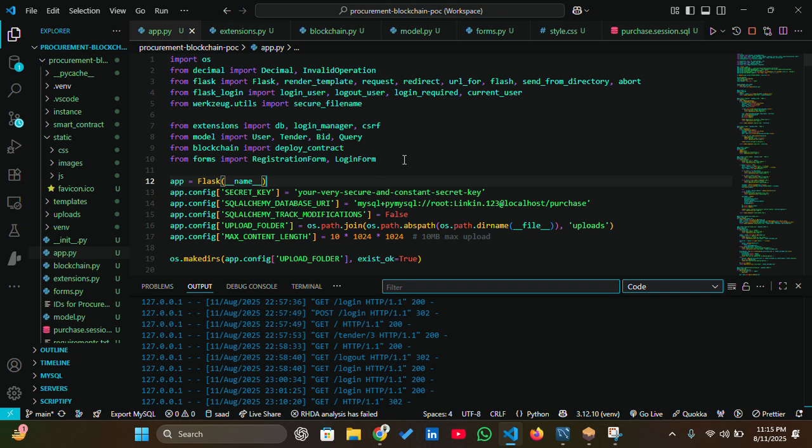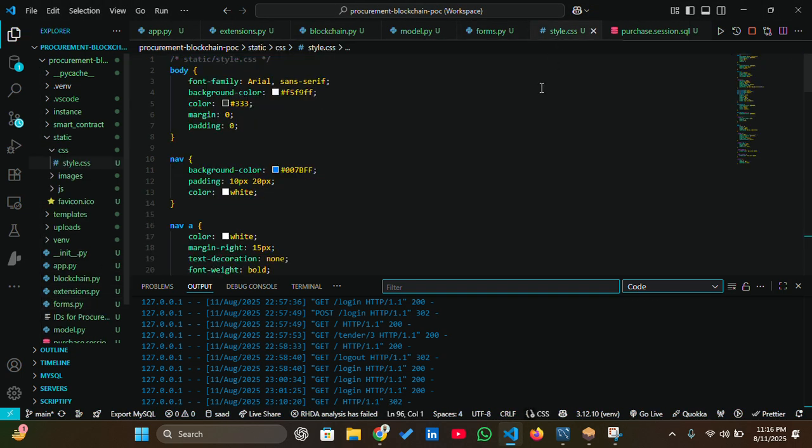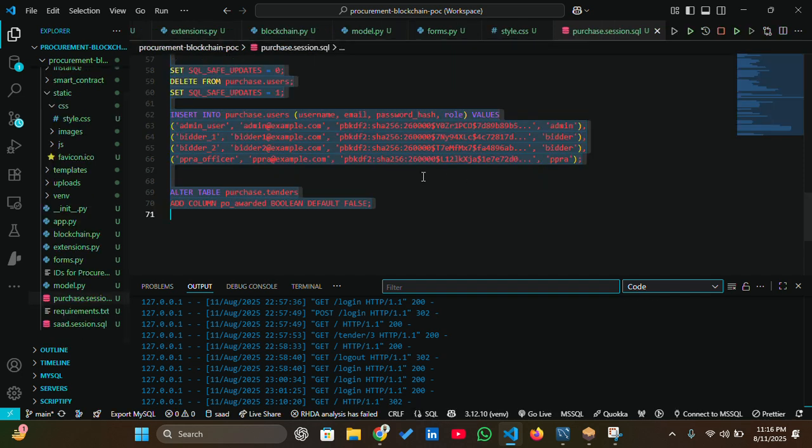As you can see, this is the app.py. I have written all this code in Python, and I have made it modular: app.py, extensions.py, blockchain.py, model.py, forms.py, and style.css. This is basically the CSS file which gives the overall style to the sheet in the web browser. This is SQL queries and so on.